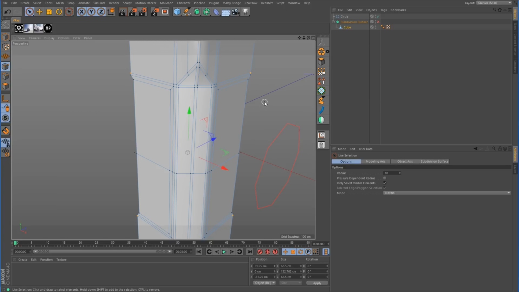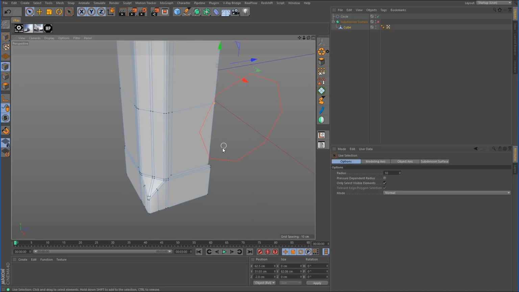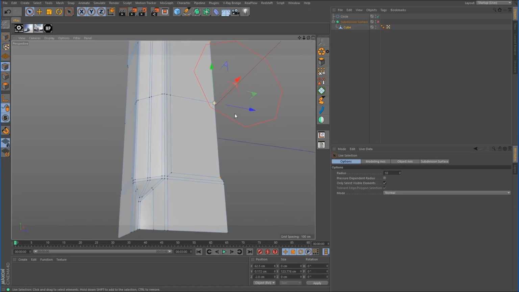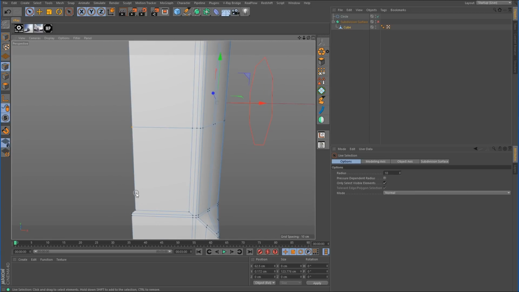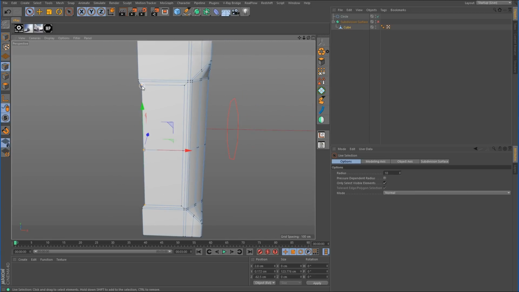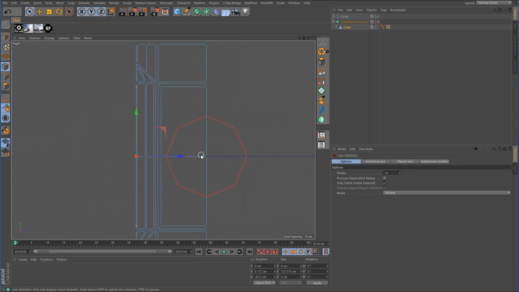Now by deleting them, we've brought these points inward and now they are no longer in line with the plane. So we need to select that row of points there, which is just those 3 points. And we need to zero them out. And we need to do the same over here for these 3. Zero those out.